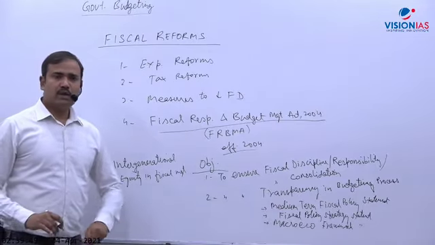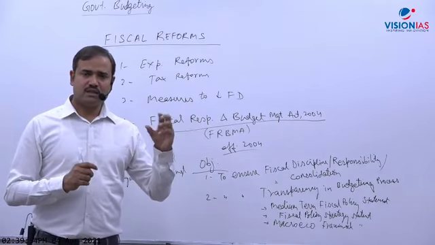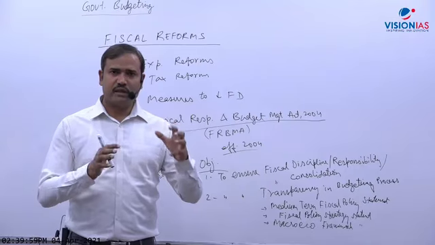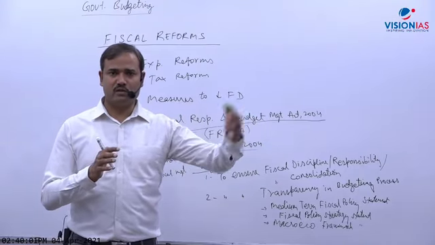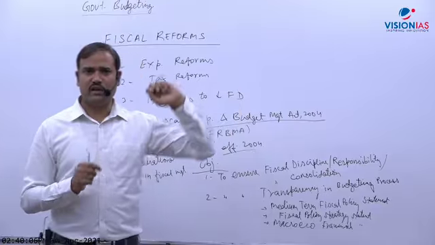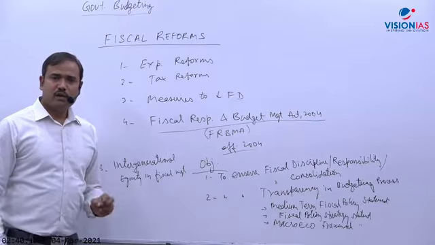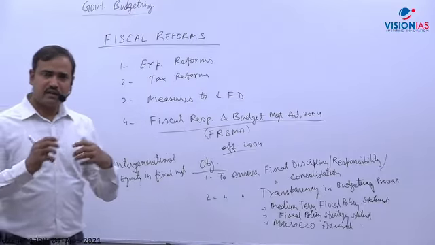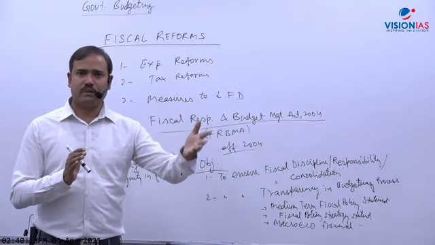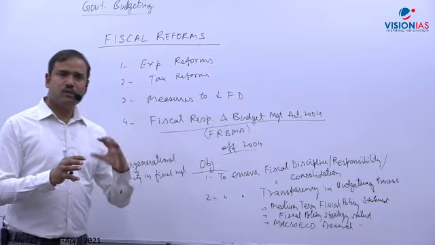Intergenerational equity we have discussed in sustainable development, that we should use our resources in such a manner that we keep the future generations in mind, so that development could sustain. But here they have mentioned intergenerational equity in fiscal management. It means that government, while planning the budget for the coming year, should keep in mind the future government's capacity also. Fiscal government should keep in mind the impact of this budget on future budgets.